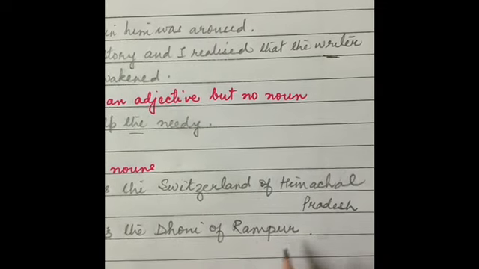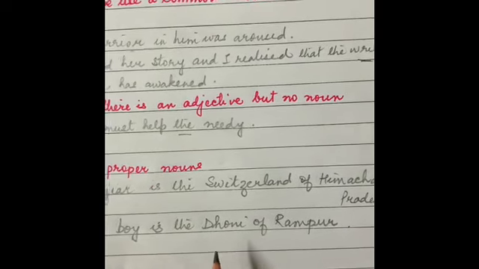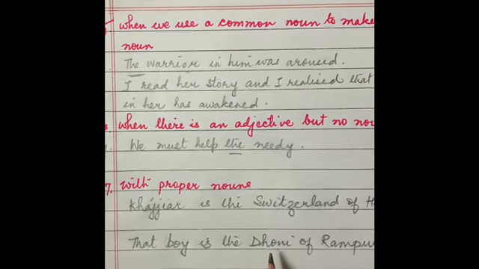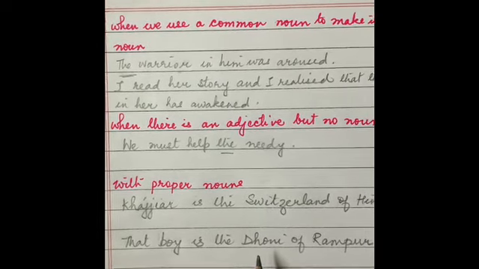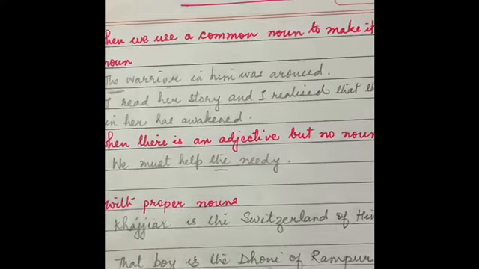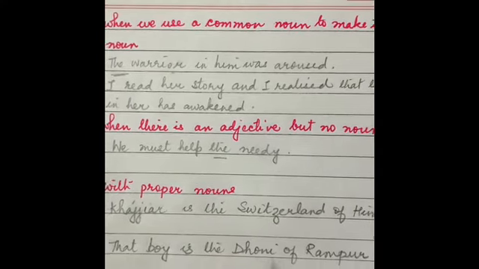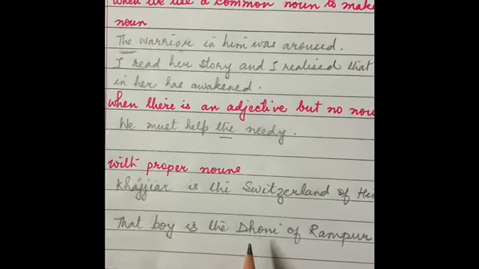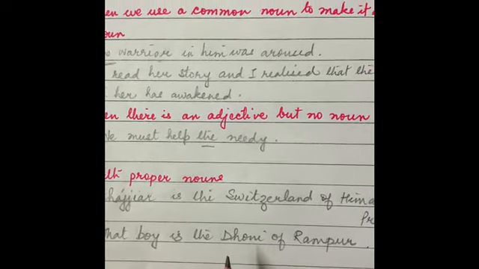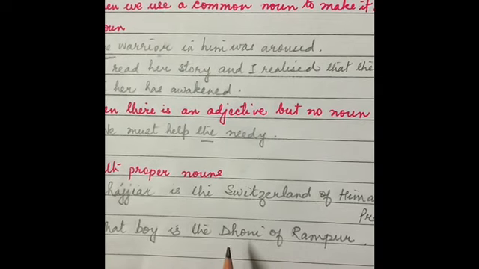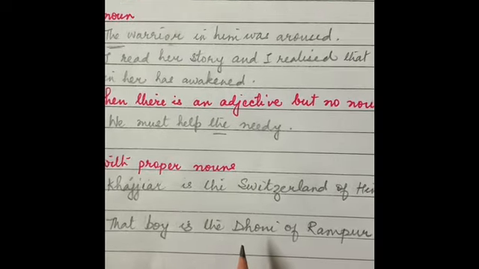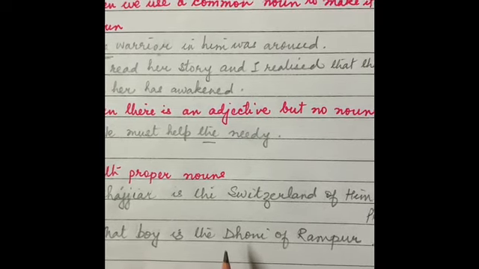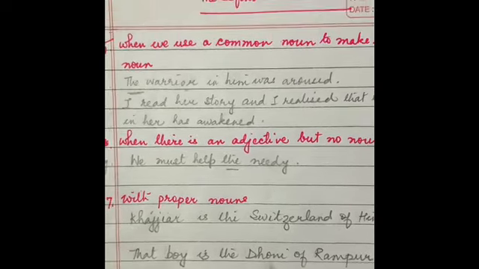Now we are not supposed to use the before the name, but Dhoni here is for the qualities of his game, of the way he plays. So that is why we are using Dhoni as a common noun here. When we write a proper noun for its qualities, it becomes a common noun. Dhoni means good cricketer here.